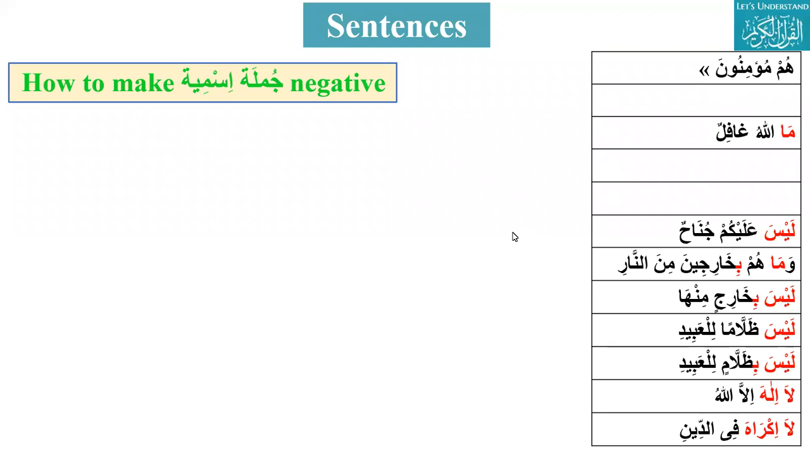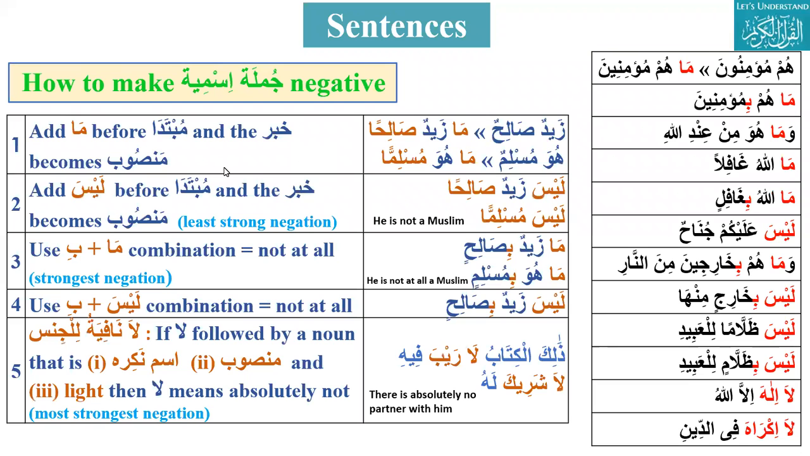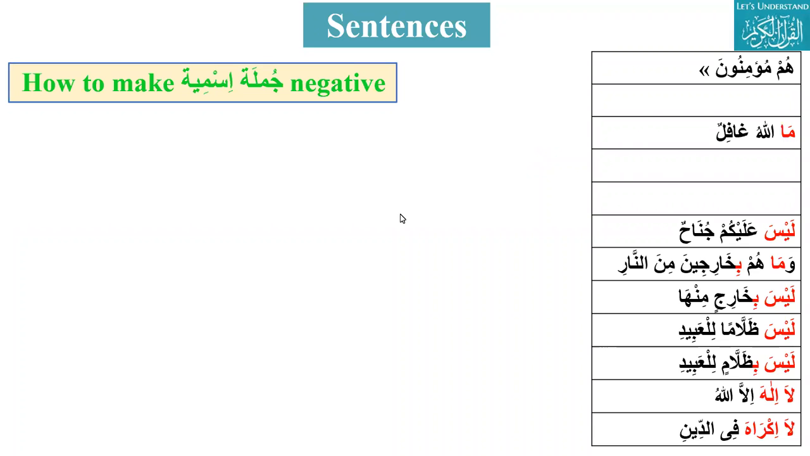Again? The marfu status. Can you please say again? I could not hear. They are not Muslims. Ma hum Muslimun. So when we put ma, what happened? It becomes mansub. Ma hum Muslimin. Muslimin. This is okay.